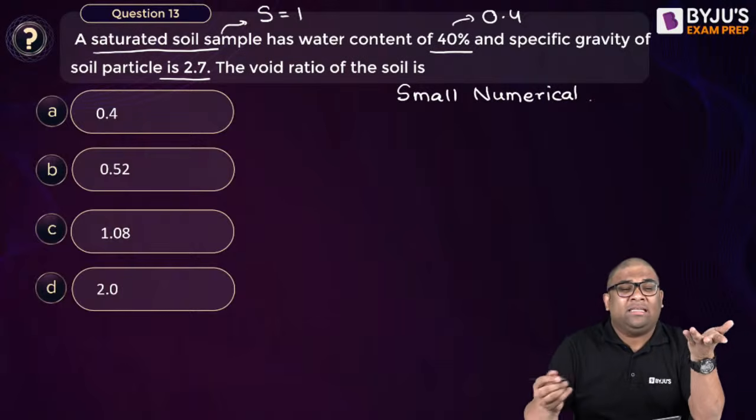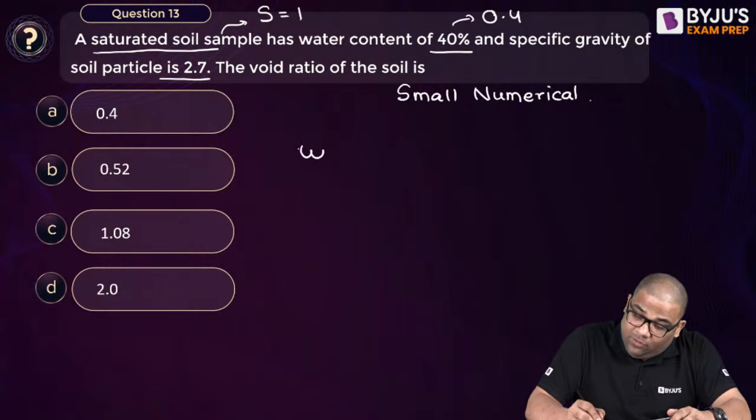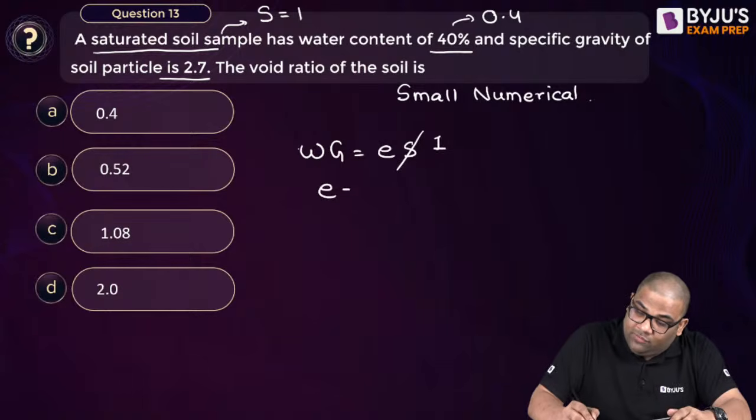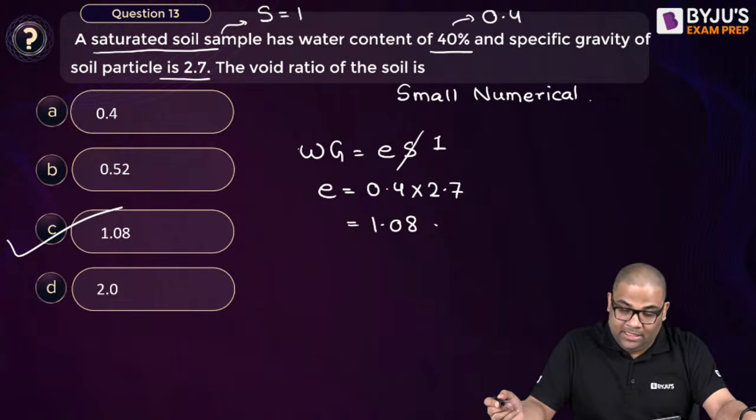So it's very easy. You can see many students solved it also, right? You see, WG is equal to E into S. S is 1, so E is equal to W into G. So it's a small numerical. Such kinds of small numericals you can solve. Okay, so C. Next question.